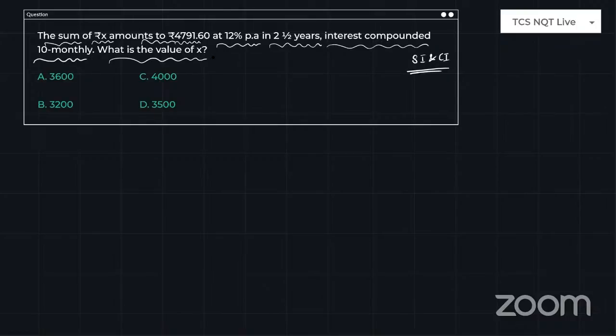If you know the original concept of compound interest and simple interest, guys, trust me, you can do this problem in just 30 seconds. If you don't know, frankly, by using the formulas and the calculation part, you will take more than 1 minute. Let's try how to do this in a proper way.